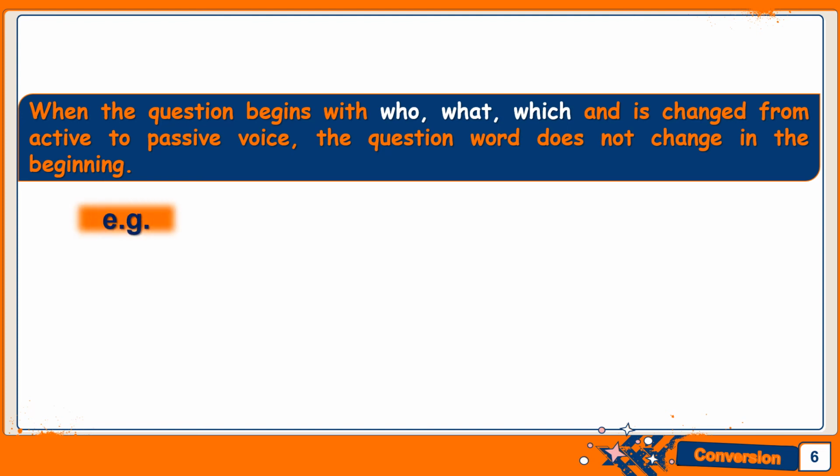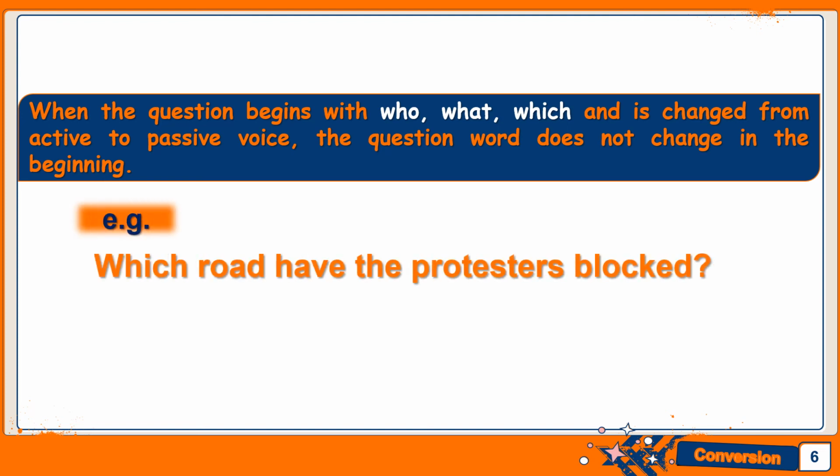Let us take an example for this now. Which road have the protesters blocked? Now we have a question word right in the beginning, which is which. This will not change. It will remain where it is, all right? The next step is to write the object. But before we write the object, we first need to identify. So let us see who is the subject in this sentence. Subject is the doer of action. So who is the doer of action? The protesters, okay?